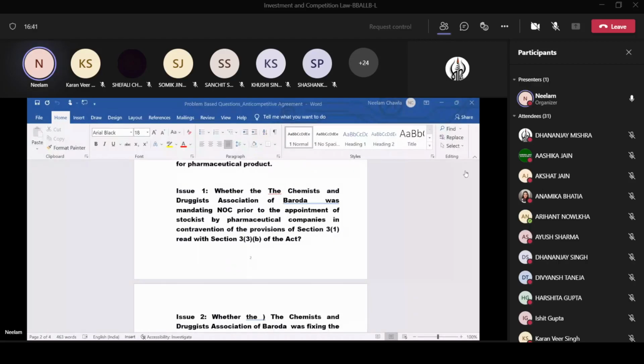Now, what is this first issue? The first issue in this problem is whether the Chemist and the Druggist Association of Baroda is violating section 33B of the Act. Now, who will tell me what is section 33B of the Act?